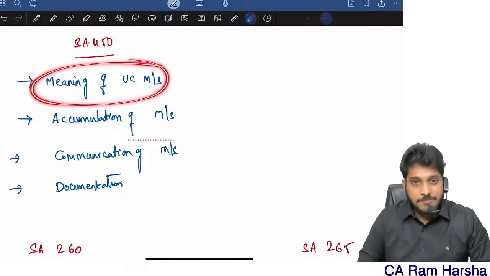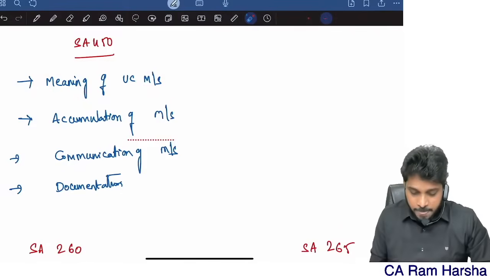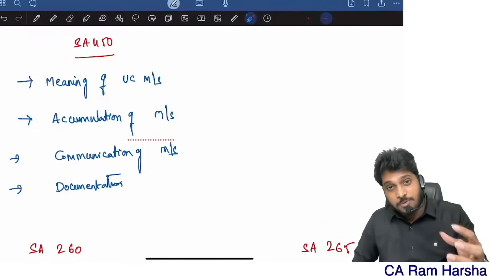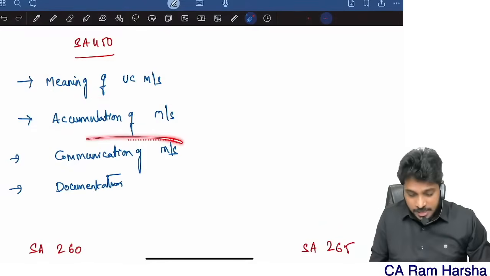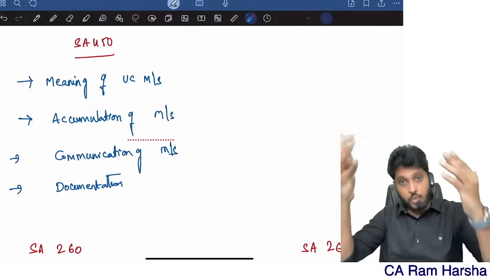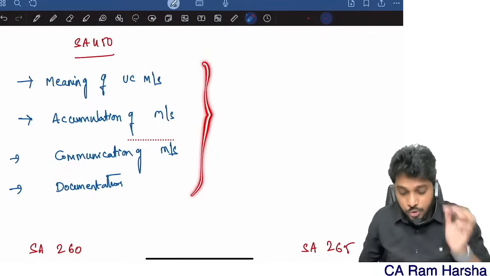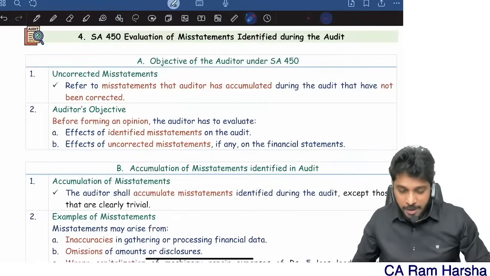In this 450 standard, there are 4 predominant topics. First, you need to understand what an uncorrected misstatement is, the meaning. Then we need to understand the concept of accumulation of misstatements. Then communication of misstatements to the management and to those charged with governance, and documentation of the misstatements. 4 issues are covered. Now let's decode them one by one.